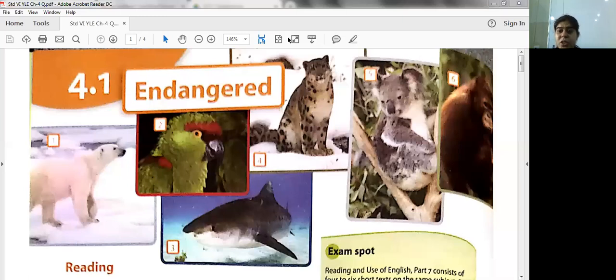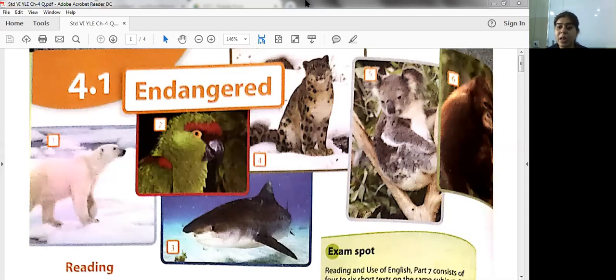Endangered means the species which are not extinct. Extinct means they no longer exist. So endangered means the species which are not extinct, but they are under threat of extinction, that is, coming to an end. For example, wild ass, or we can say crocodile. These are endangered species. And what is meant by extinct species, students? Extinct species means the animal species which no longer exist today. They are over, they have ended. For example, dinosaurs. They are not alive today. They are the extinct species.